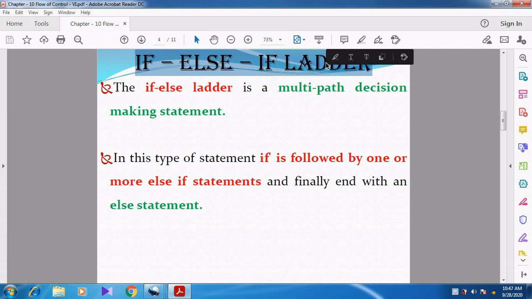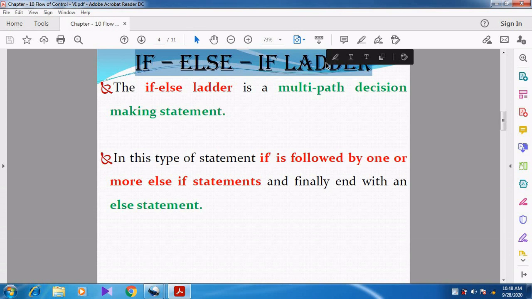The if else if ladder, we can call it the else if ladder or the if else ladder. We already know that the word ladder means it is used to go up.